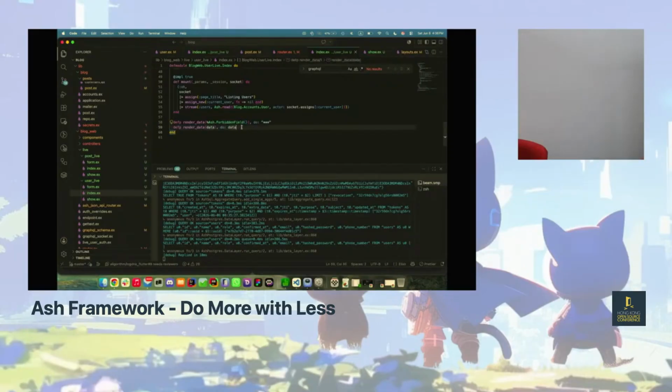So the way Elixir works is it goes top to bottom, right? Is this pattern match? If so, then do it. If not, go to the next line. So if we actually have access to the data, it'll just be rendered directly.